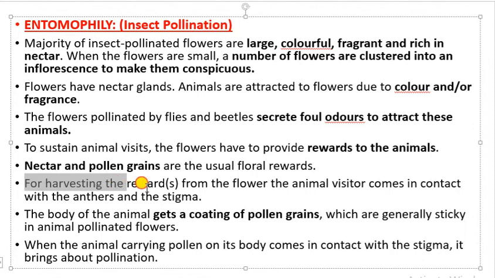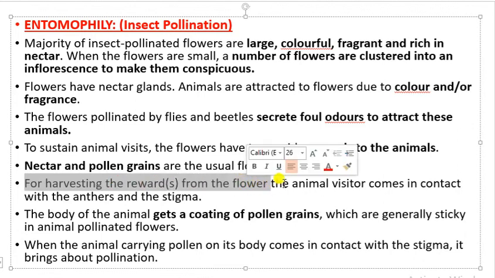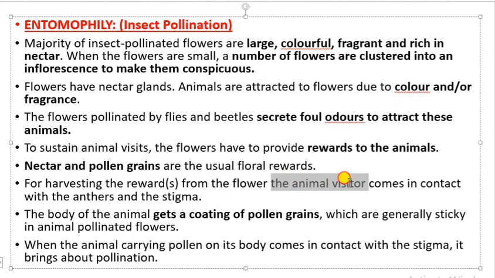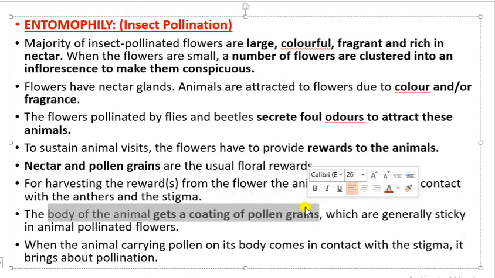Now, for harvesting the reward, the animal visitor or the insect visitor will come in contact with the anther and the stigma. As soon as it comes in contact with the anther, the body of the insect or animal gets coated with the pollen grains, which are sticky in nature.